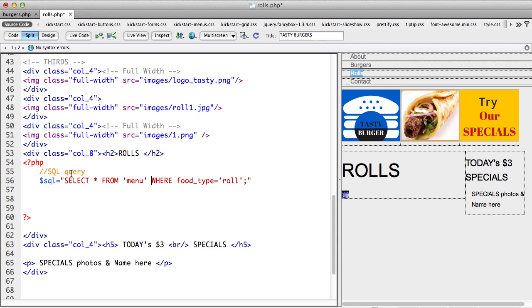So my query is select everything from menu where food type is role. That's my query.